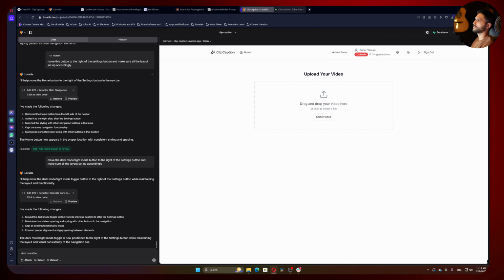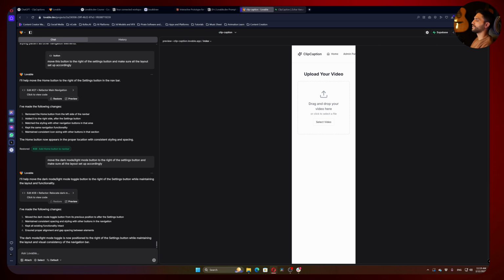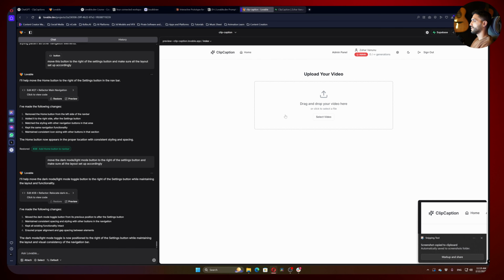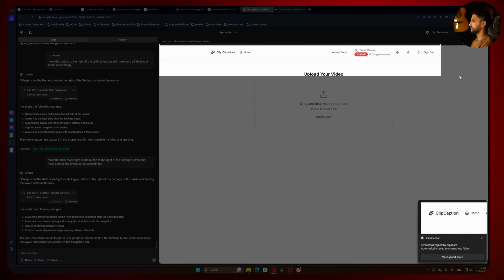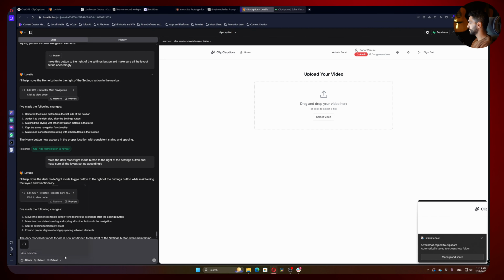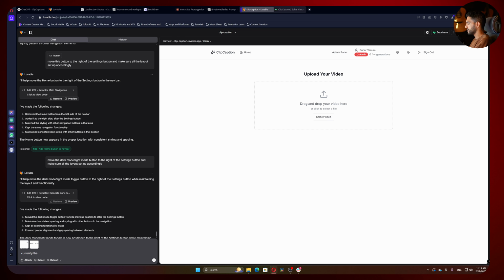Now, before we proceed, I want to make sure our system is also optimized and responsive to mobile. I never done it actually, it's going to be live with you guys now. So let's take a picture of that layout. And let's take a picture again of the toolbar. And I will send those two pictures and I will tell him. Currently, the top toolbar layout not looking good in mobile view.